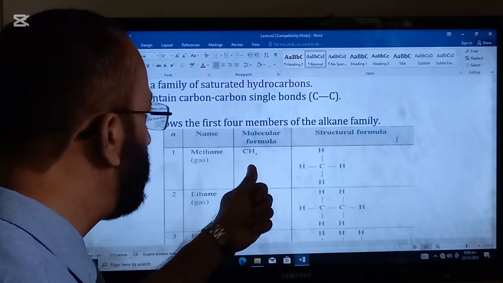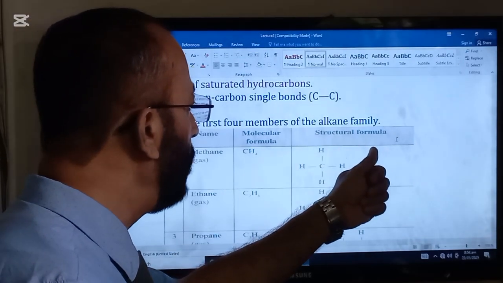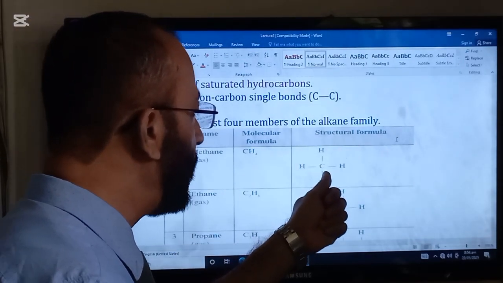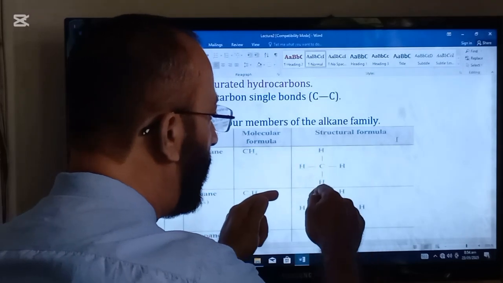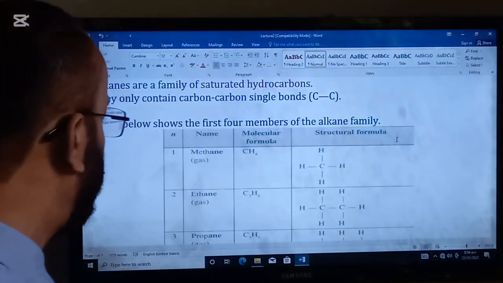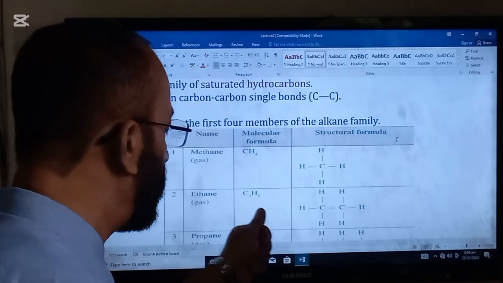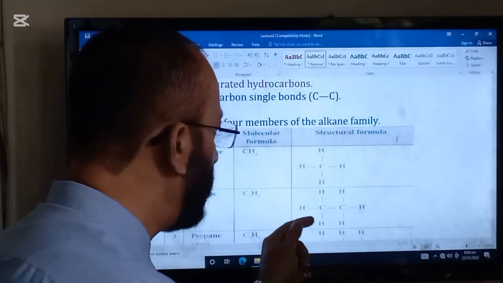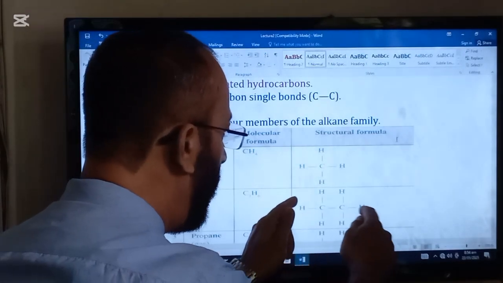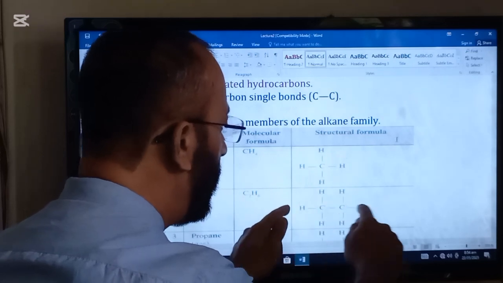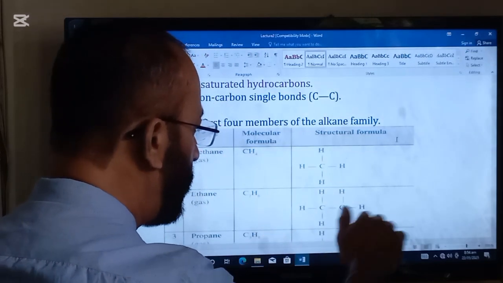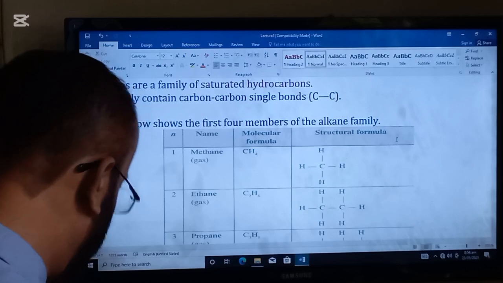Molecular formula is CH4. In the structural formula, C will be placed here, and with single bonds H will be attached. Ethane, C2H6. Two carbons will be attached with a single bond, and on the sides H atoms will be attached with single bonds.